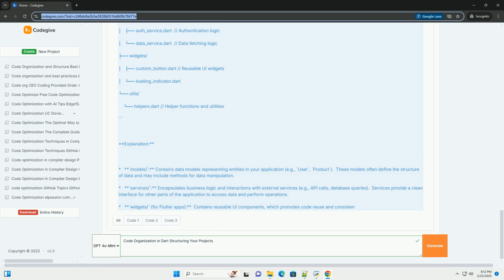7. Testing structure. Organize your tests in a way that mirrors your source code structure. Create a corresponding test directory with subdirectories matching your lib directories. Example test: test/models/user_test.dart. Use the test package: import the package test/test.dart library.